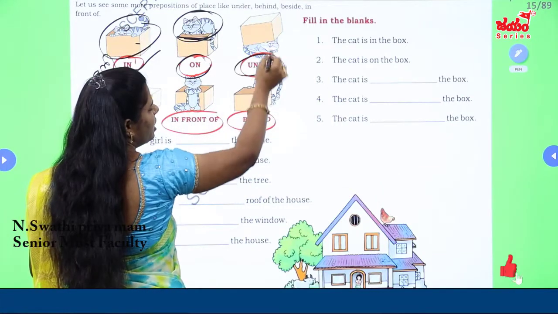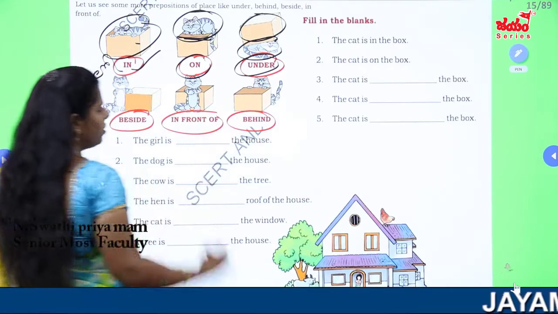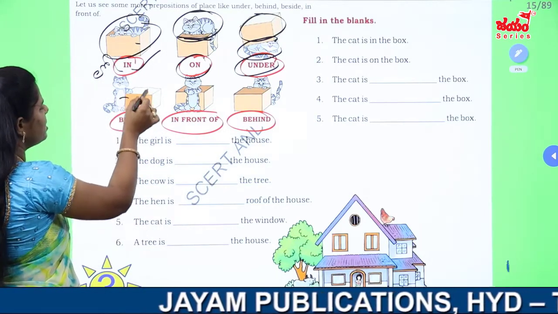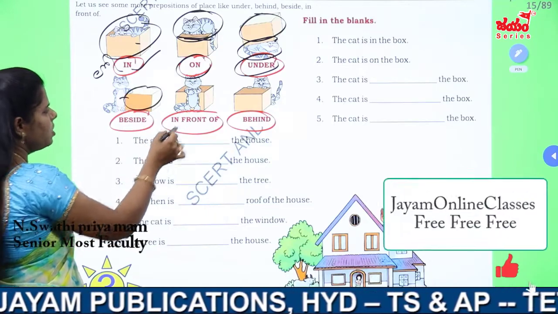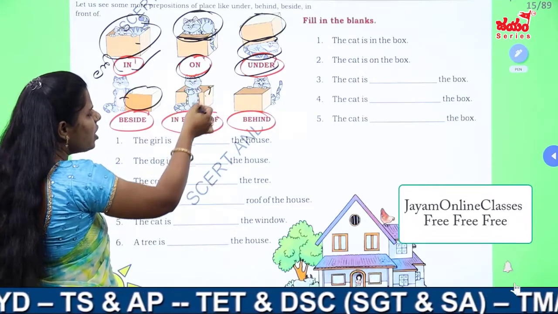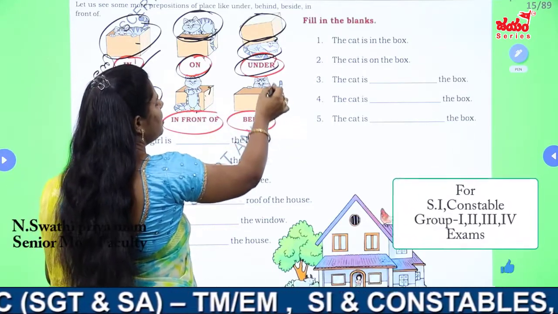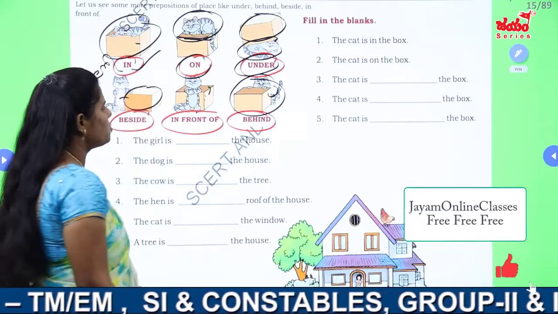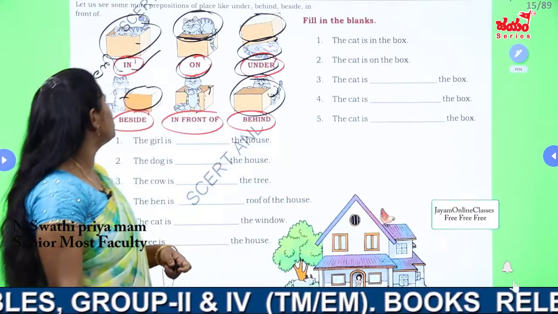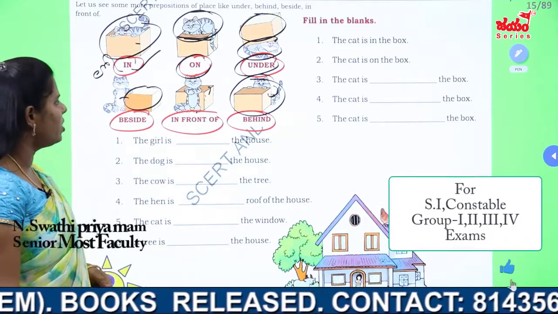Under ante kinda. Where is the cat? Kitten here. Where is the cat here? Under the box here. And here beside means prakana. Where is the kitten here? Beside the box. And where is the cat here? In front of the box. Box mundu. Where is the cat here? Behind the box. Box venaka. Okay, so here we got some concept based upon the prepositions, the usage of in, on, under, beside, in front of, behind. Okay, my dear students.